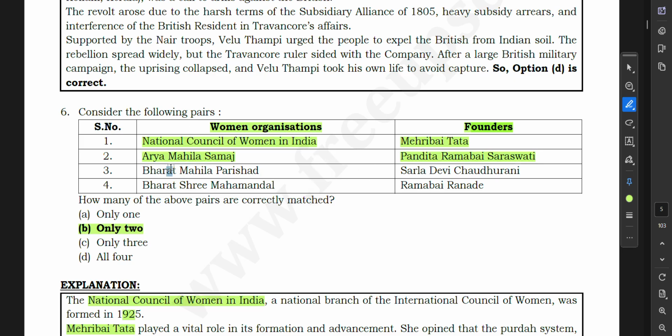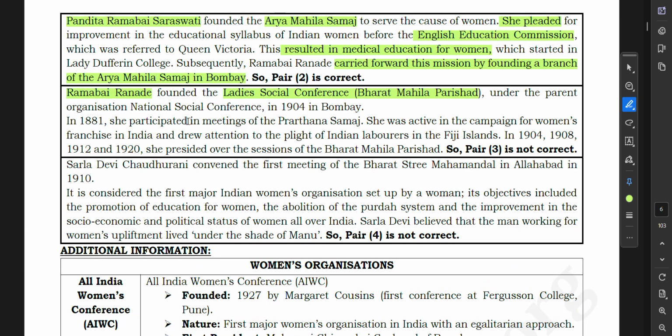Bharat Mahila Parishad was founded by Ramabai Ranade, under the parent organization National Social Conference in 1904 in Bombay. In 1881, she participated in the meetings of Prarthana Samaj. She was active in the campaign for women's franchise in India and drew attention to the plight of Indian laborers in the Fiji Islands. In 1904, 1908, 1912, and 1920, she presided over the sessions of the Bharat Mahila Parishad.